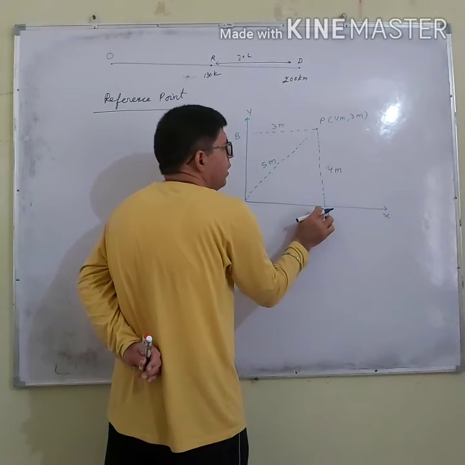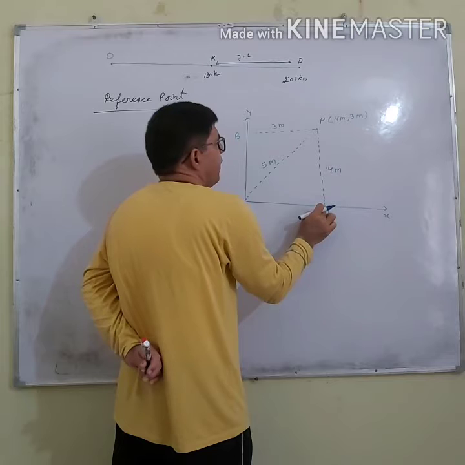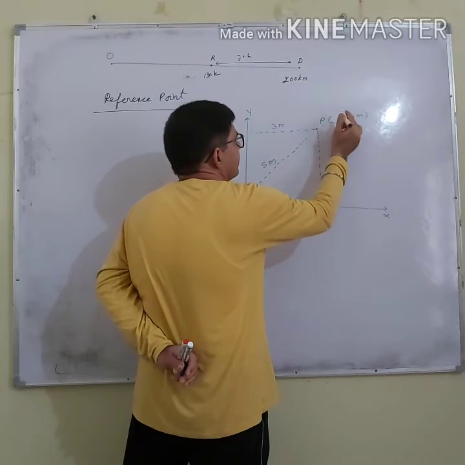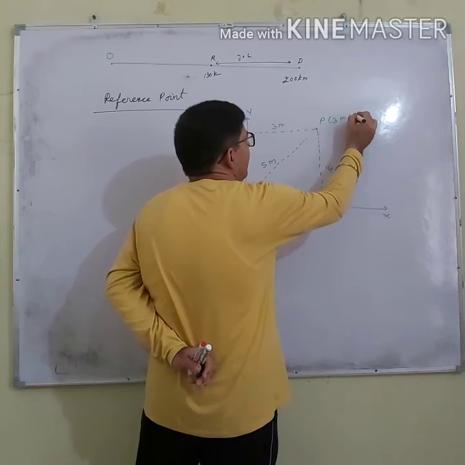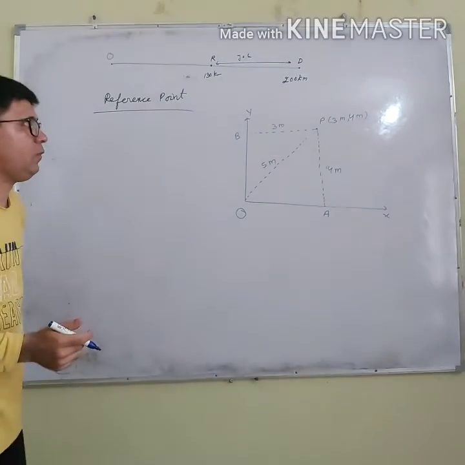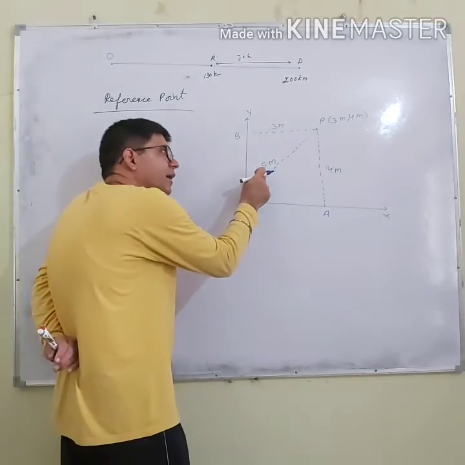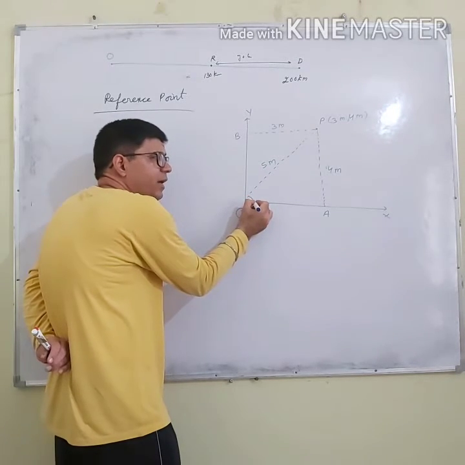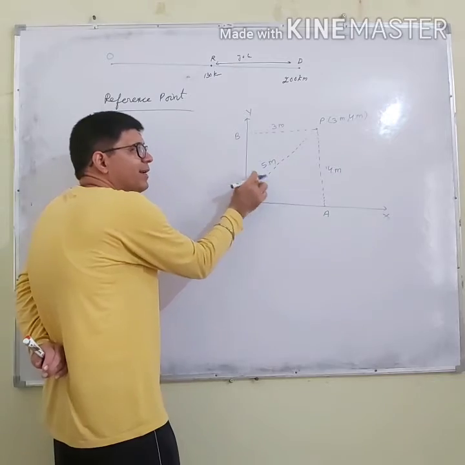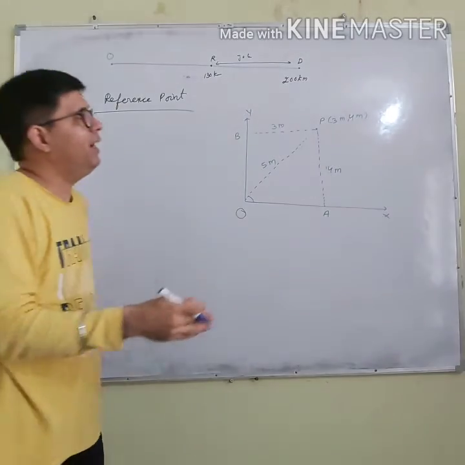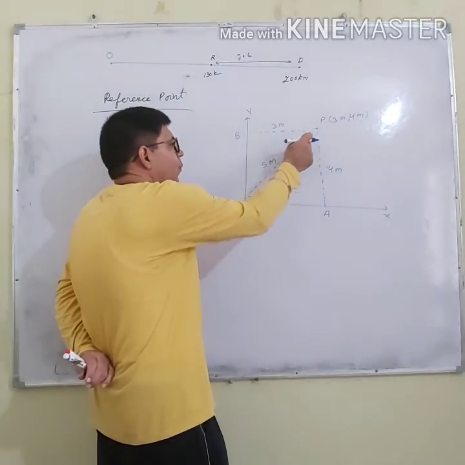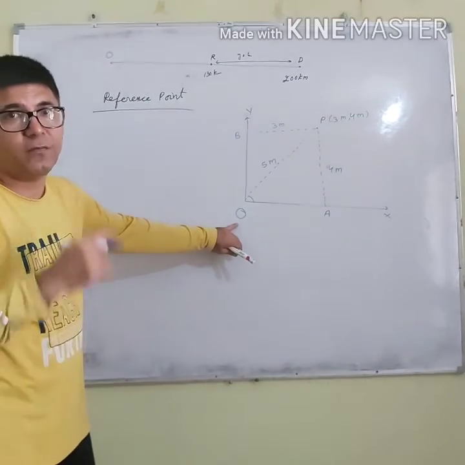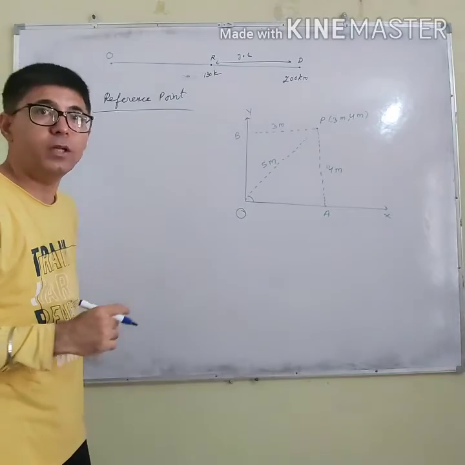4 meter along the y-axis, and 3 meter along the x-axis. If you say that it is 5 meter from O, you also have to specify at what angle. So again we require two coordinates: one is the angle and the other is the separation between point P and O. So here O is called the point of reference, and here O is called the origin.